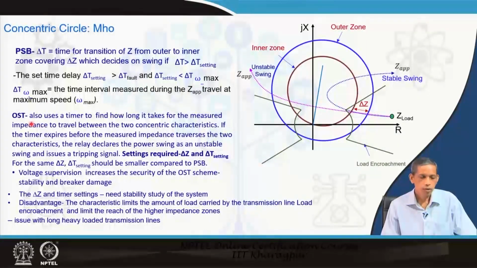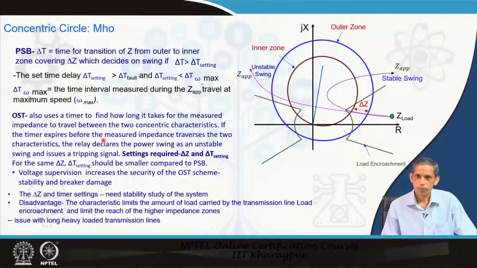Similar to that, out of step tripping, as we have enumerated, is done at static locations only, to avoid loss of system integrity. In that case, out of step tripping also works in a similar way. It also uses time recording like the delta t, where the relay records how long it takes for the impedance to travel between the two concentric characteristics.